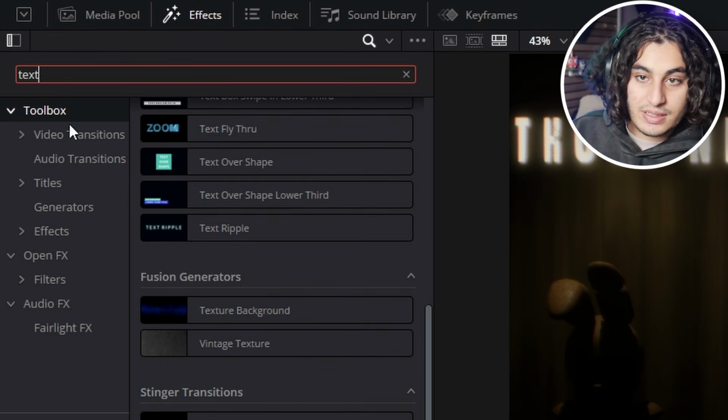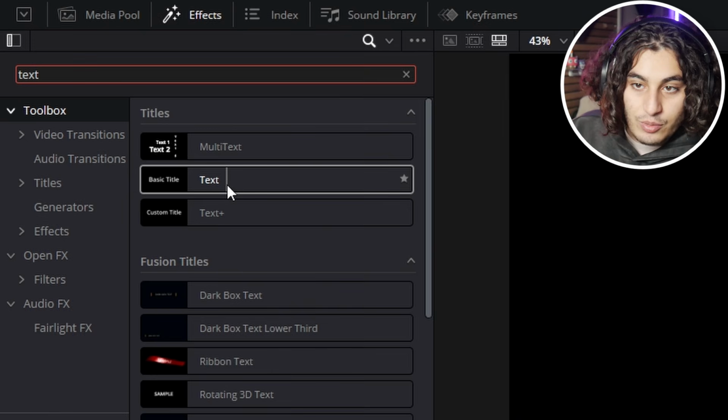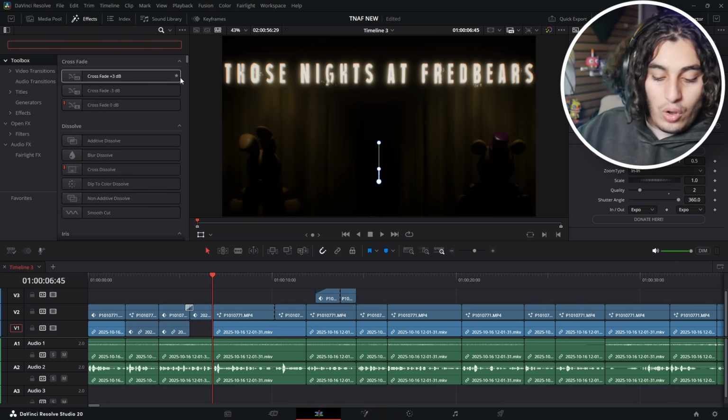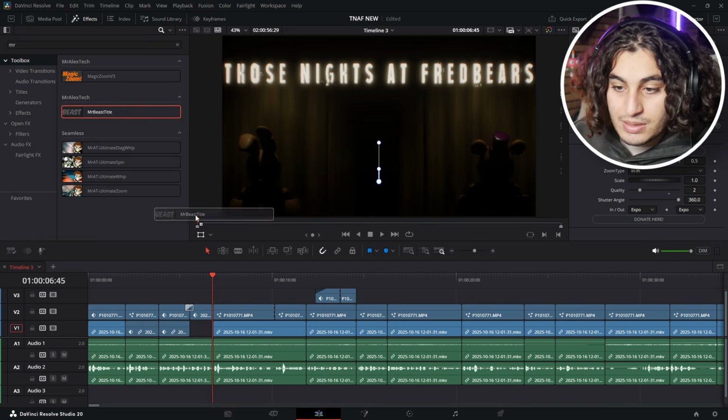Now we're gonna get onto text. Just search text in toolbox, and you want to go for text. You don't go for text plus. Text plus is a bit hard to use. It's a bit difficult. Or if you go to Mr. Alec Tech, he has the Mr. Beast title.